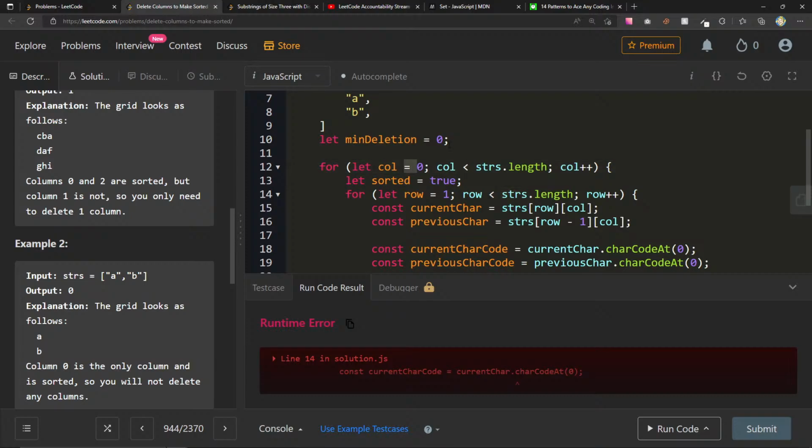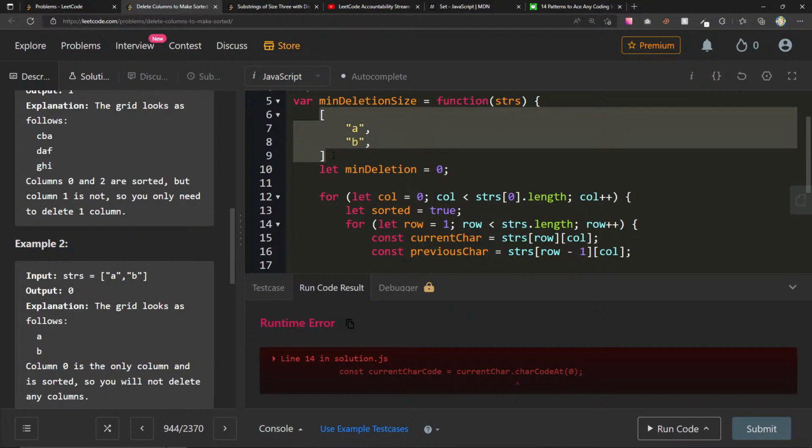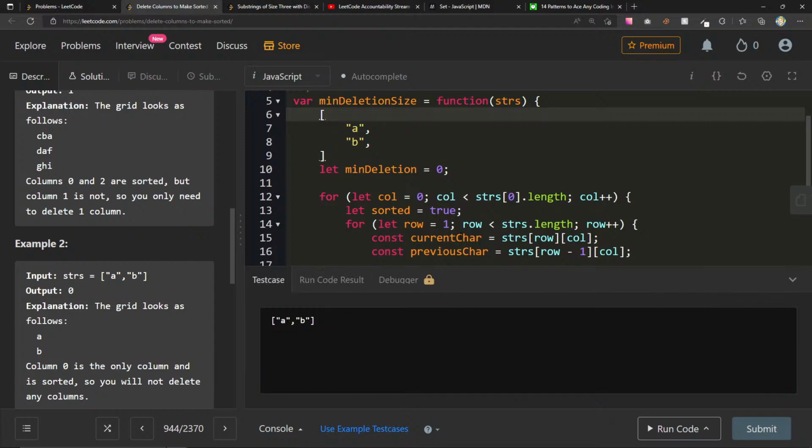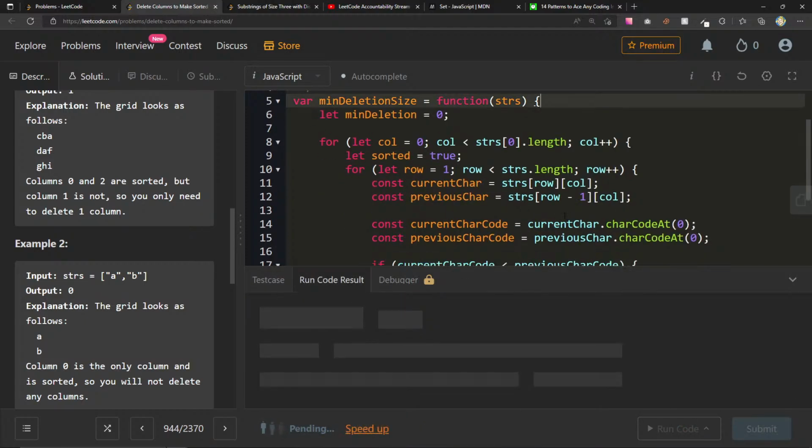So then we go to column is 0. Oh, this should only go as far as strs[0].length. That could be the case because the length of this is 2, but I'm trying to go to a column that's not there. So let's try this out. I think that could work.